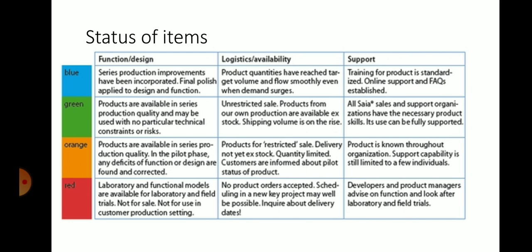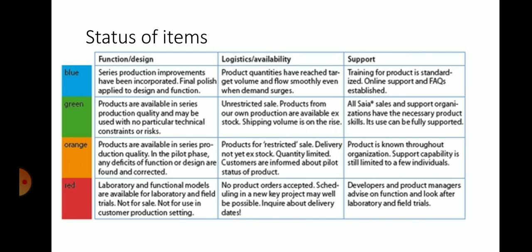Red color, what do you mean? Status of item in the red: laboratory and functional models are available for laboratory and field trials, not for sale, not for use in customer producing settings. Here the product is not for sale, it is at the trial stage. No product orders are accepted in the logistics. Scheduling in a new key project may well be possible. Inquire about delivery dates. Developers and product managers advise on functions and look after laboratory and field trials in support.